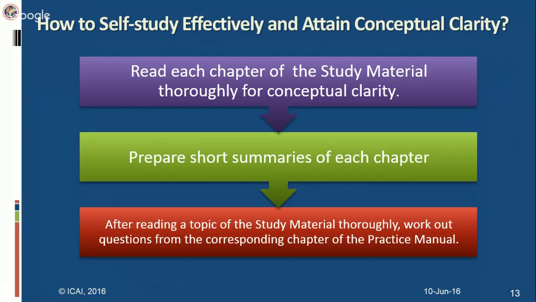You have to understand the provisions of each of the chapters. While reading the chapter, you can use a highlighter to highlight the important points. When I say important points, it does not mean very short. It should be elaborate. But whichever point you find important, you highlight it. Mark it in whichever way you find convenient. After completing one chapter, the next step should be preparation of summaries.